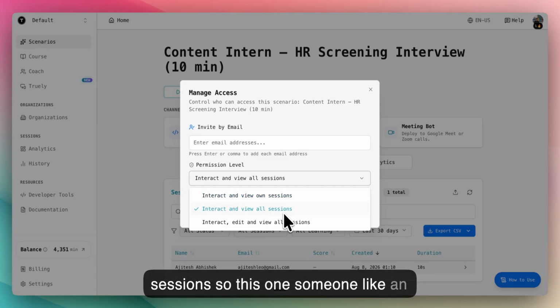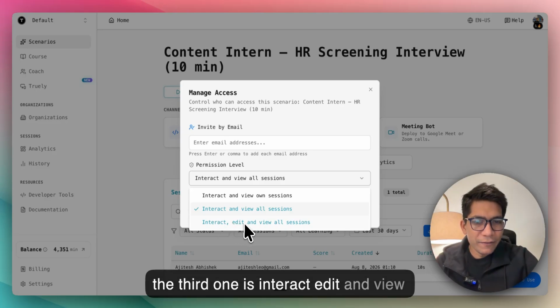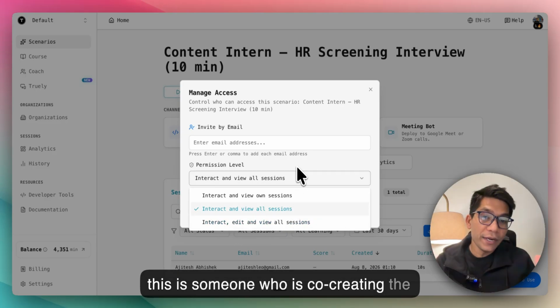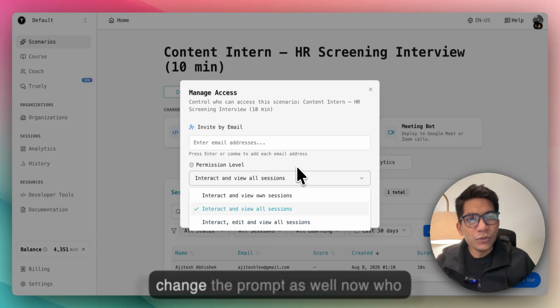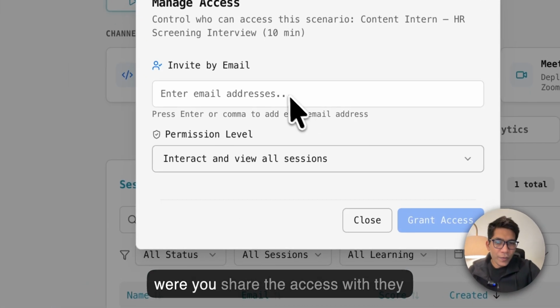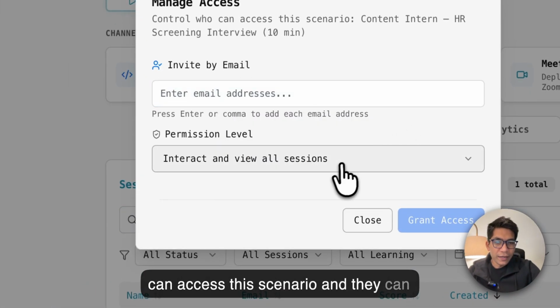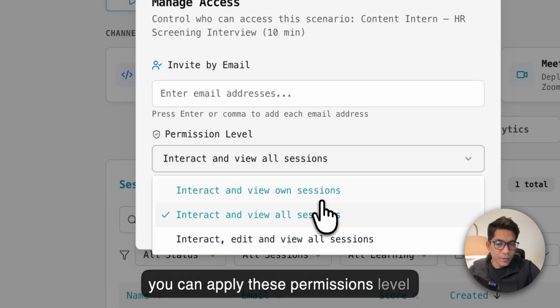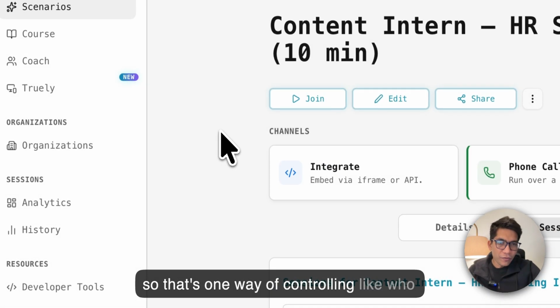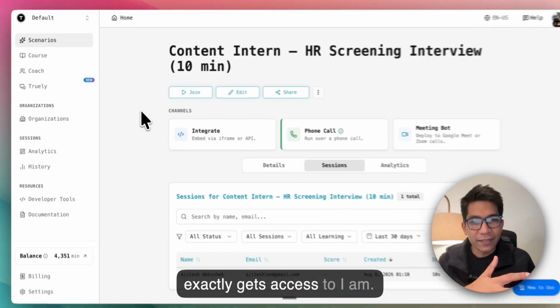So this one is someone like an auditor who wants to audit all the sessions but cannot change the prompt or the behavior of the scenario. And the third one is interact, edit, and view. This is someone who is co-creating the scenario with you and you want them to change the prompt as well. Now, whoever you share the access with, you can apply these permission levels. So that's one way of controlling who exactly gets access.